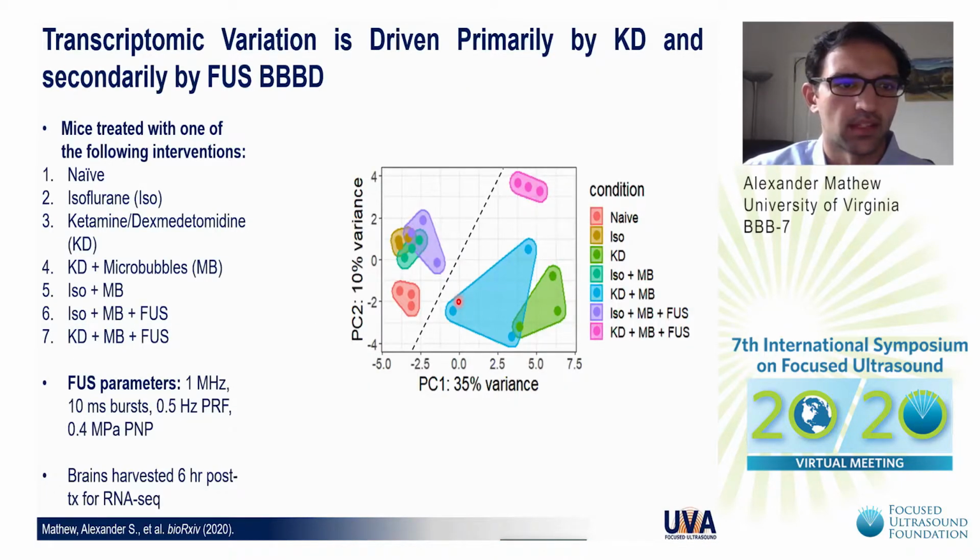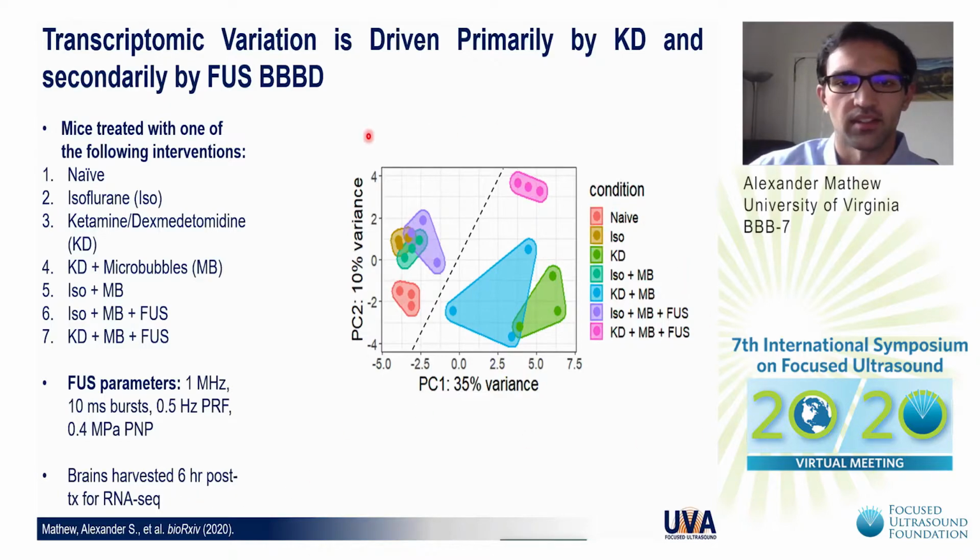To test this hypothesis, mice were treated with one of the following interventions: either naive, untreated mice, isoflurane, or ket-dex anesthesia, the addition of microbubbles on both anesthetic backgrounds, and the addition of FUS with microbubbles and isoflurane or ket-dex backgrounds. The FUS parameters are given here, and I just wanted to highlight that our peak negative pressure of 0.4 megapascals leads to reliable blood-brain barrier disruption by MRI contrast enhancement, but does not lead to any signs of histological damage. We then harvested these brains 6 hours later for bulk RNA sequencing.